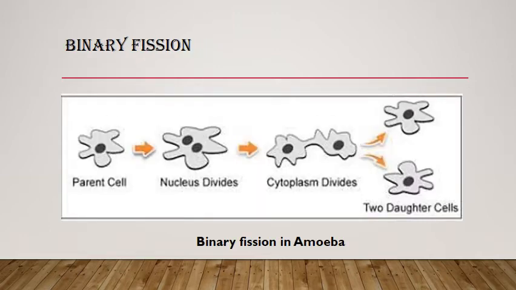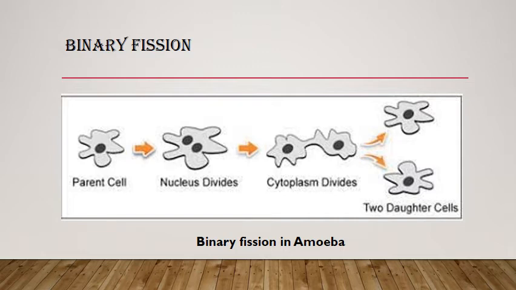Now we will learn about the first method of asexual reproduction, that is binary fission. In binary fission, one parent breaks into two. An individual breaks into two by slow splitting.